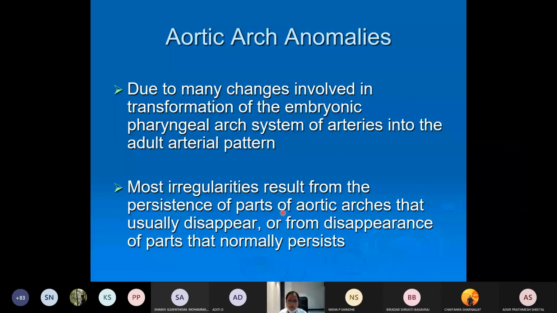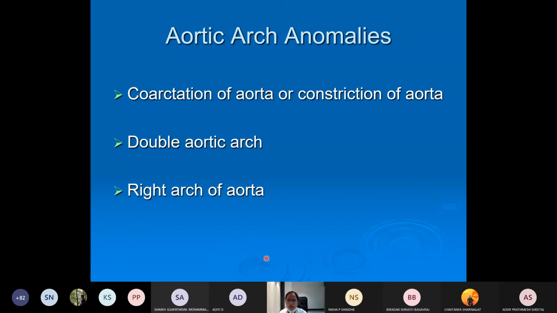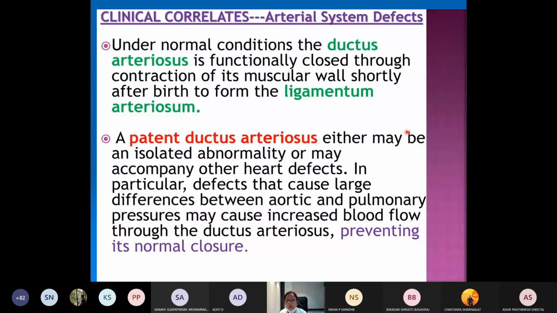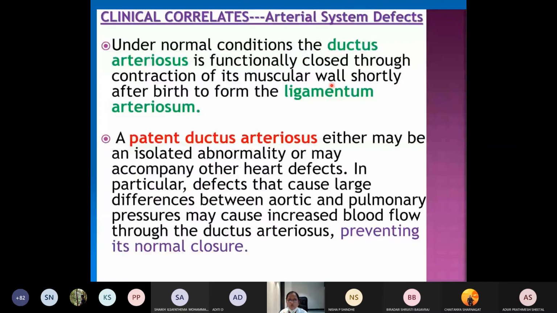So some anomalies regarding it you have to know. So what we have told, some will be appearing, some will be disappearing. So what happens, some anomalies will be developing if some fail to regress or some fail to appear, the anomalies will be appearing. So what are those anomalies, what you will be noting in the aortic arch? One is called as the coarctation of aorta or the constriction of aorta, double aortic arch and the right arch of aorta. So these are the various anomalies noted in the aortic arches. So one more is the patent ductus arteriosus.